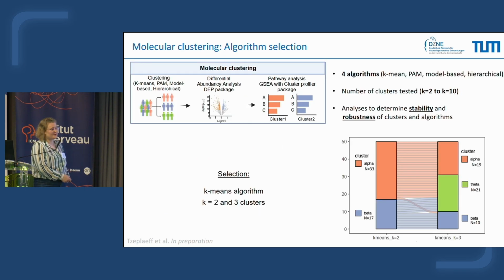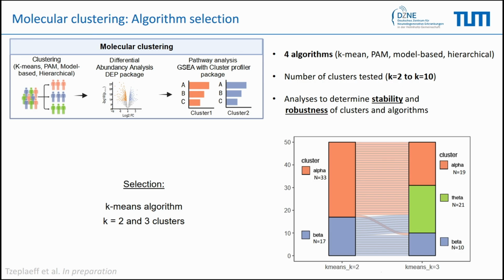In a second step, we aimed to identify if we could determine clusters from the CSF, and therefore we trained 4 different algorithms, testing clusters between 2 and 10 to see which one would be the best. And then we performed different analyses to determine the stability and the robustness of the clustering algorithm. To make a long story short, we determined that the best analysis would be using the K-mean algorithm and doing 2 or 3 clusters with our cohorts.